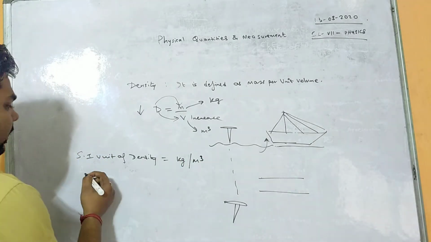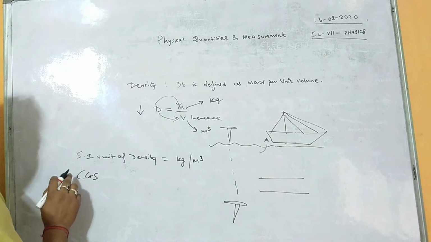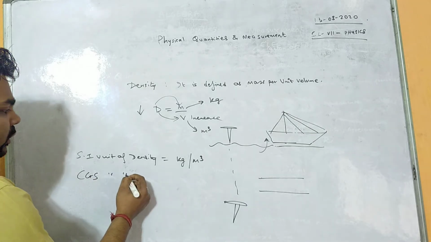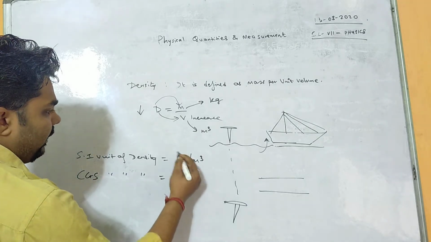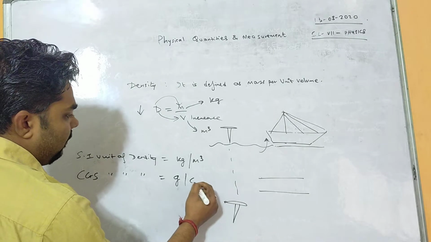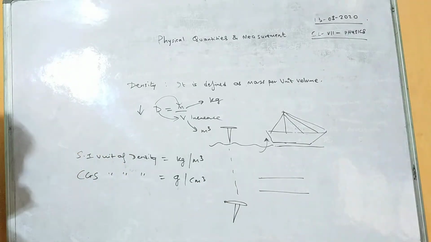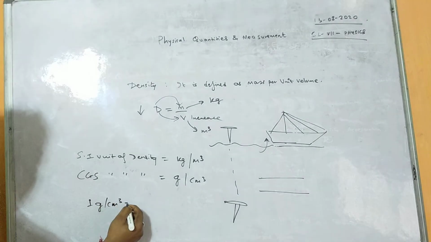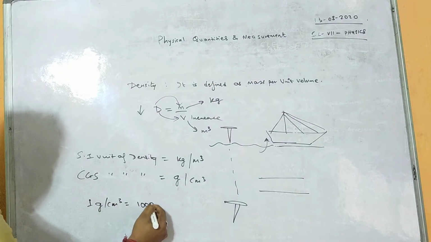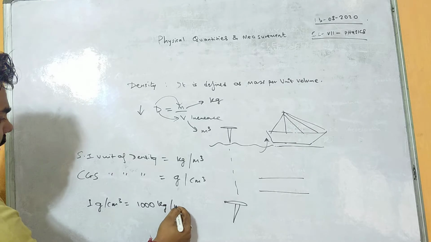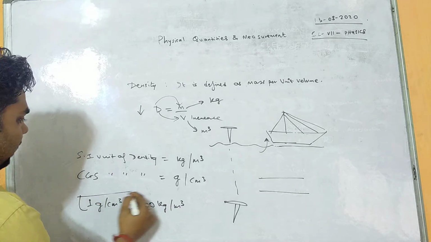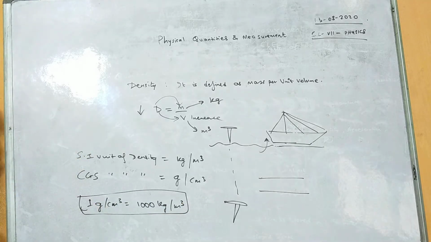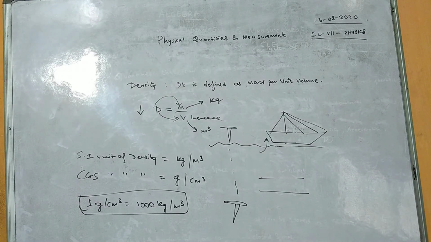Now the CGS unit, that is centimeter gram second unit, is gram per centimeter cube. And 1 gram per centimeter cube equals 1000 kg per meter cube. So this is the relation between the CGS unit and the SI unit. Make sure you don't forget this relation.